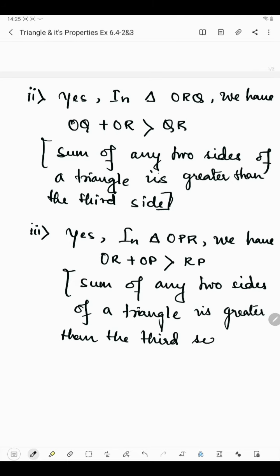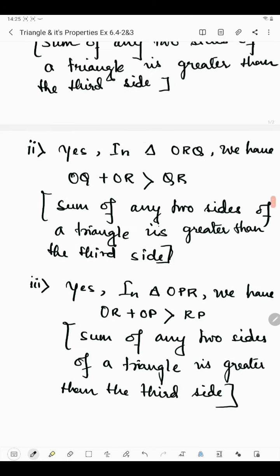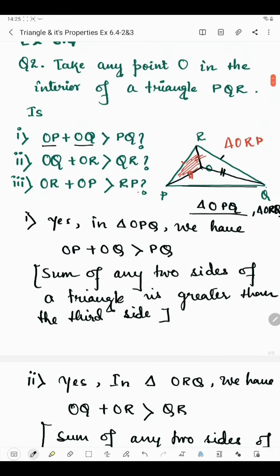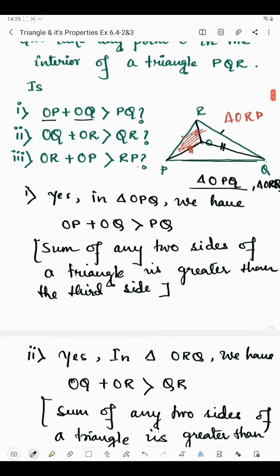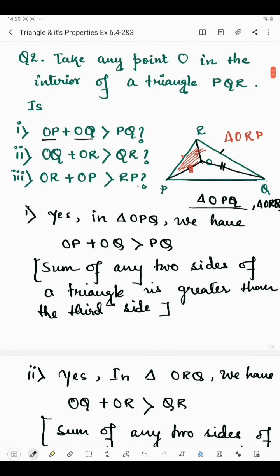Okay, so what we have observed is that a triangle is possible when the sum of any two sides is greater than the third side. So this was all about question number 2.